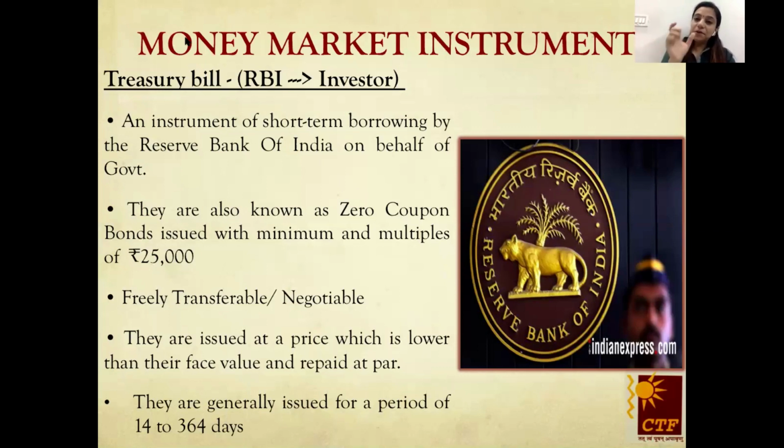And the time period of treasury bill. Students, this can be asked as an OTQ. It is from 14 to 364 days. So you need to memorize it. So these are the features of treasury bills. Let's move on to the next feature.